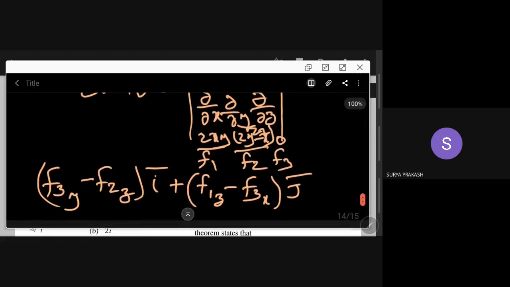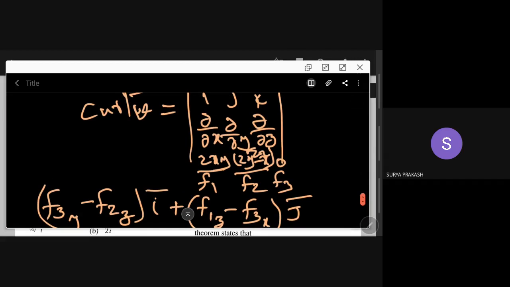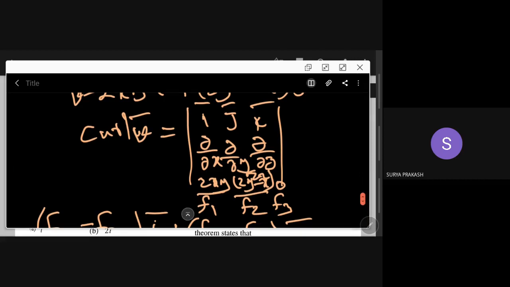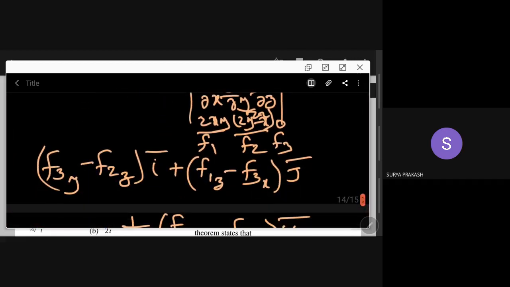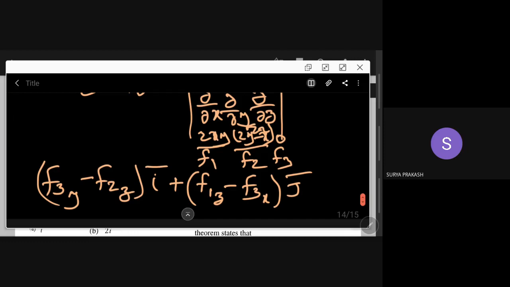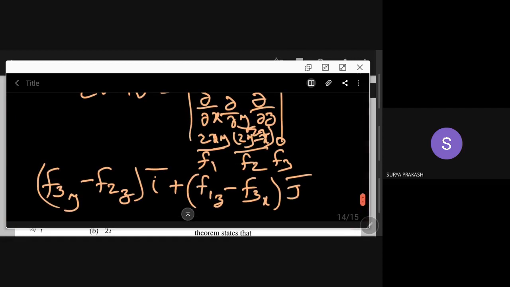If we cover i, then it will be F3 into del by del y, no sir? F3y minus F2z means differentiating F3 with respect to y and F2 with respect to z. Because F2 is not having z, F2z becomes 0. That's what I told for i bar.